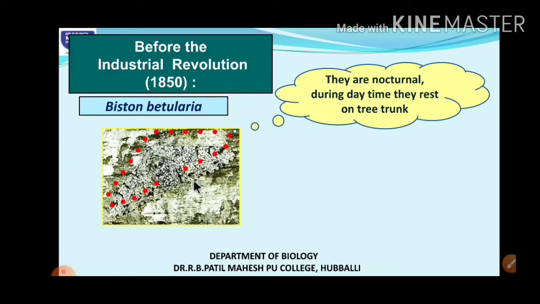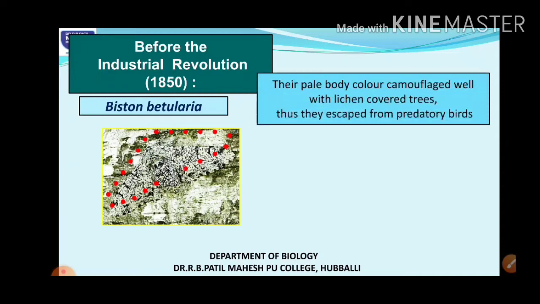During those days, as there were no industries, there was less air pollution, so all the trees were completely covered by lichens. On these lichen covered trees, the pale colored moths would be camouflaged. What do we mean by the term camouflage here? These pale colored moths present on the lichen covered tree trunks were camouflaged, that means they were present in disguise.